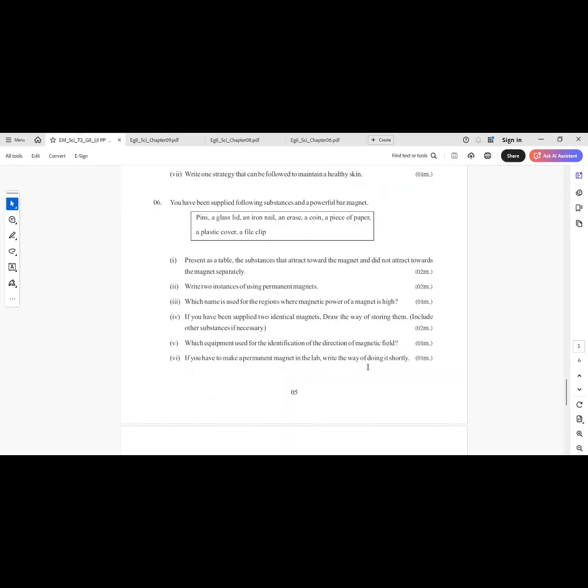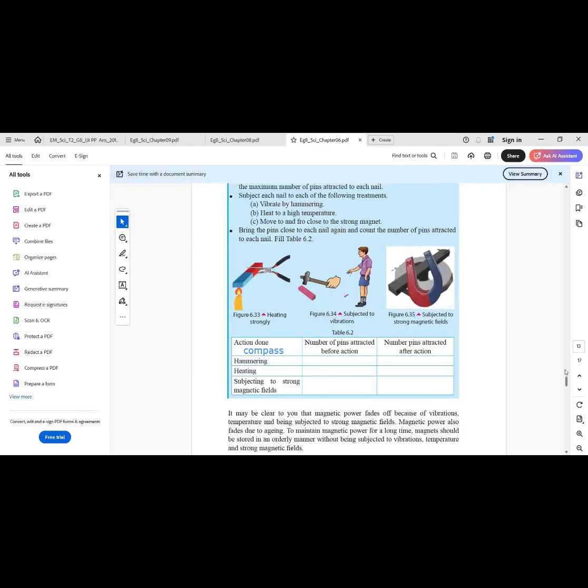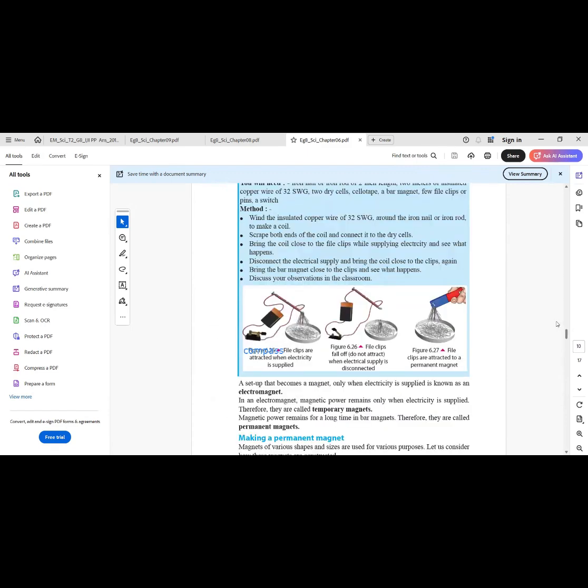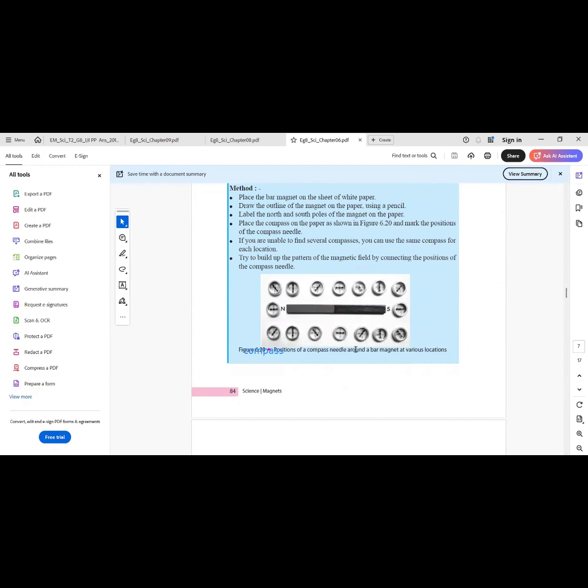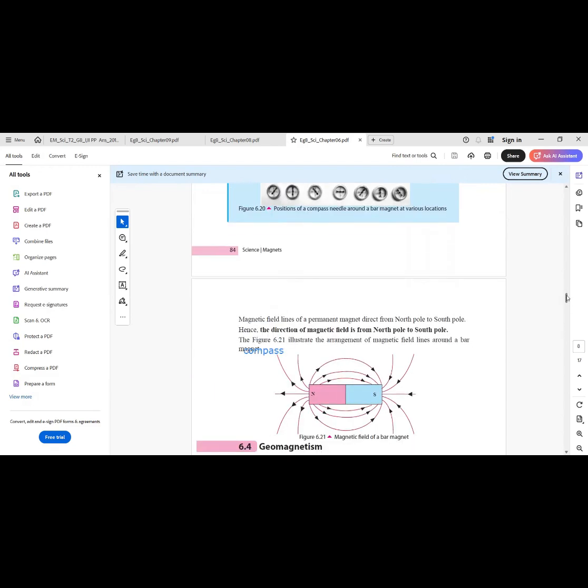Question number 5. Which equipment is used for the identification of the direction of magnetic field? Answer: compass. In your textbook, you can see how a compass is showing the direction of the magnetic field. In this activity, you can see that the compass needle is turning towards the direction of the magnetic field. That's how we are drawing magnetic field lines from North Pole to South Pole.